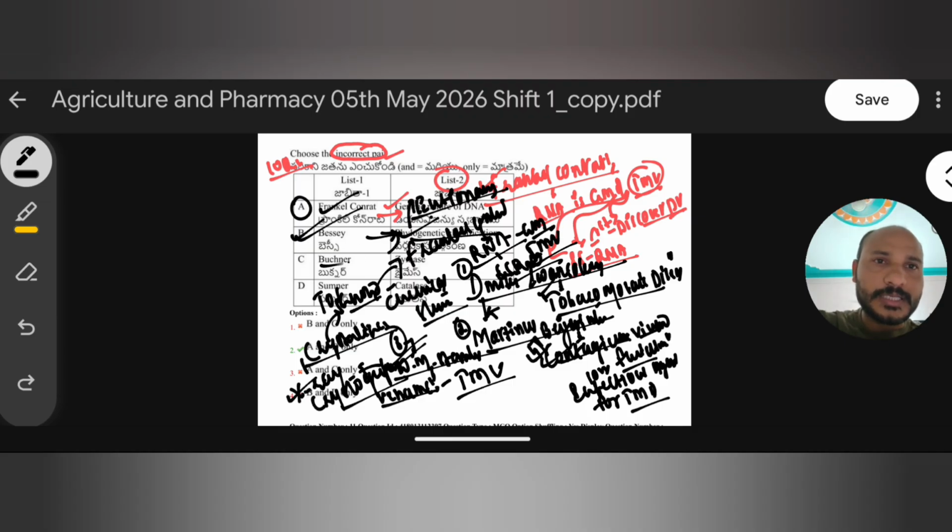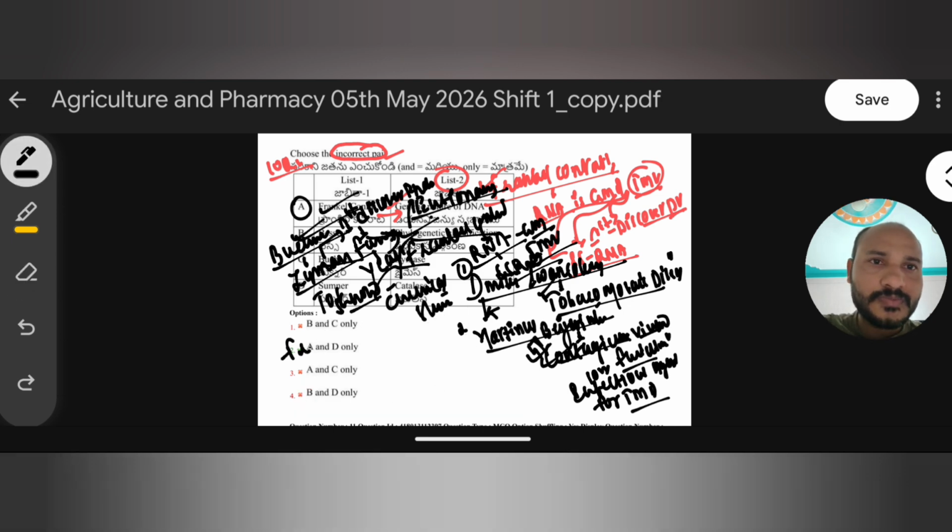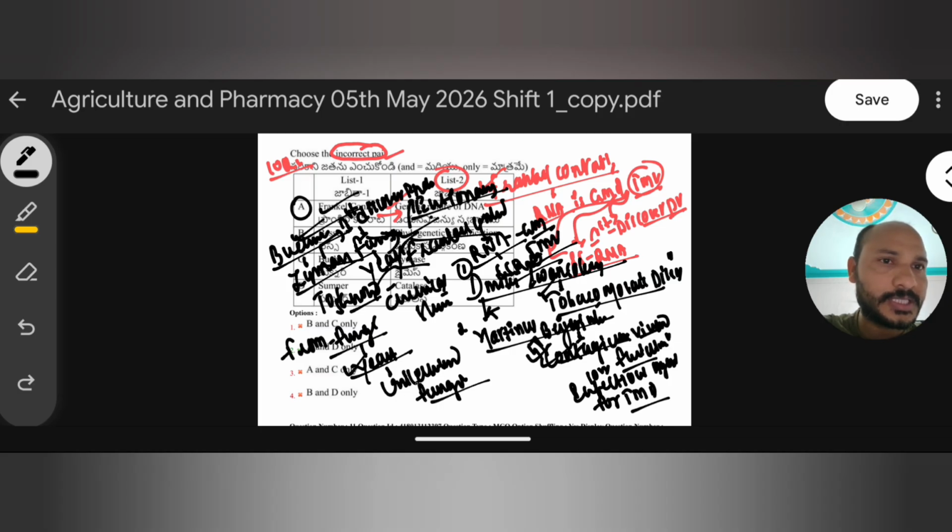Coming to Buchner, important: Buchner discovered the zymase enzyme. It is the first discovered enzyme, very important. It was discovered from a fungus. Which fungus? Yeast. Yeast is Saccharomyces, a unicellular fungus. Generally fungi are multicellular, except yeast, which is unicellular, and from it Buchner discovered the enzyme zymase. It is the first discovered enzyme.